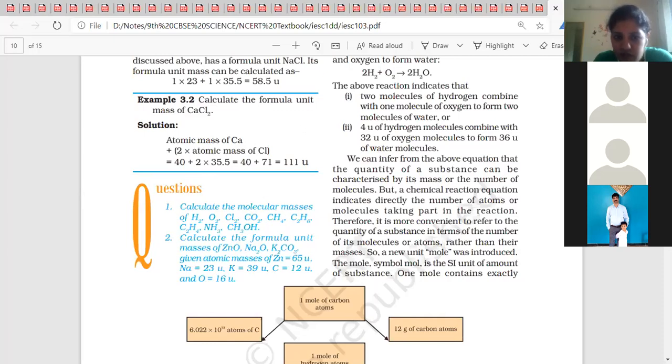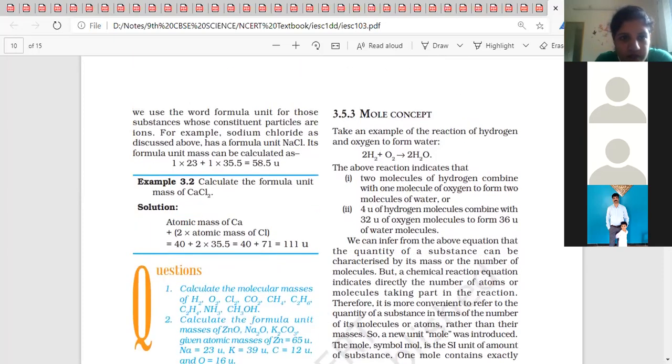So that means here in formula unit masses, you can see ZnO is a metal and a non-metal combined. Here it is written formula unit. We use the word formula unit for those substances whose constituent particles are ions. So sodium chloride, as discussed above, has a formula unit NaCl. Clear?